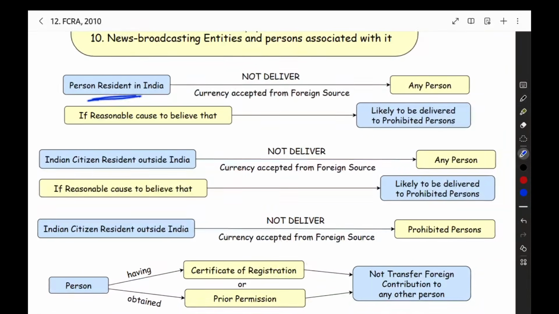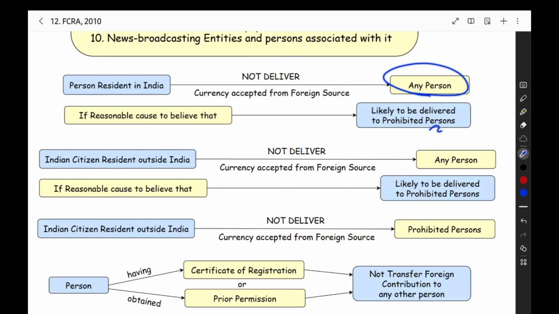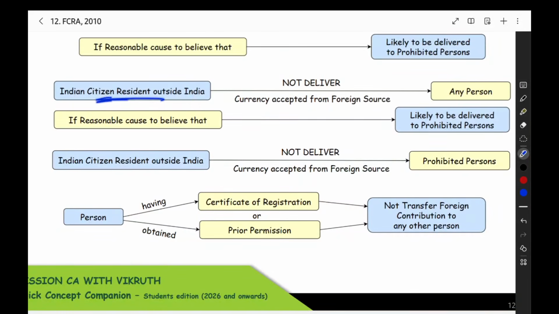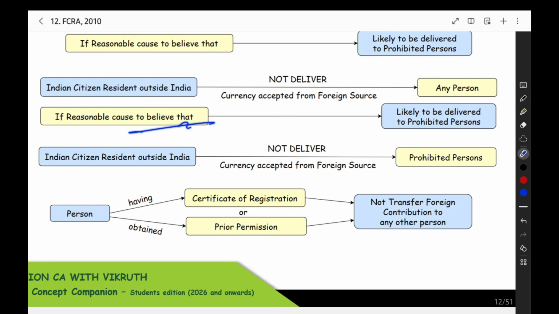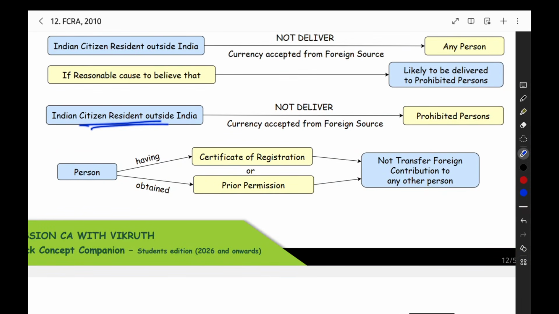Person resident in India should not deliver currency accepted from foreign source. From foreign source to the person resident in India, we are getting a currency. To any person, if reasonable cause to believe that such any person will deliver it to the prohibited person. From that person too, it will go to the prohibited person. If you know this, if you have a reasonable cause to believe this, then you should not deliver the currency. Then, Indian citizen resident outside India, not deliver currency accepted from foreign source to any person if there is a chance to believe that it is likely to be delivered to prohibited person, then that transfer also you should not do. Then this is also applicable for the Indian citizen resident outside India. You should not directly deliver to the prohibited person also.